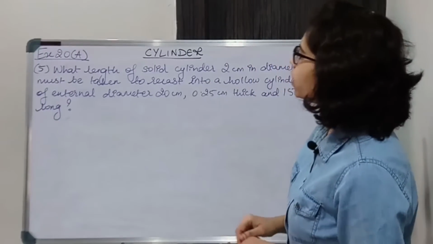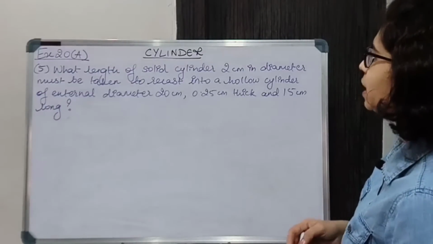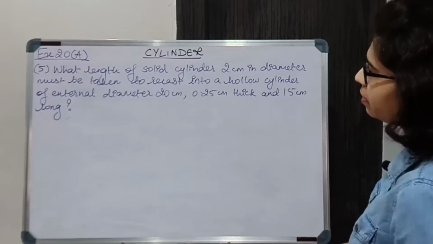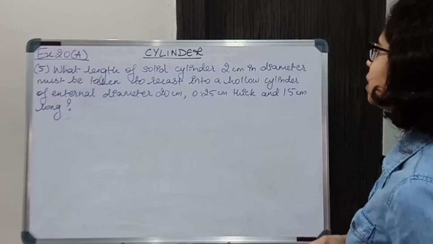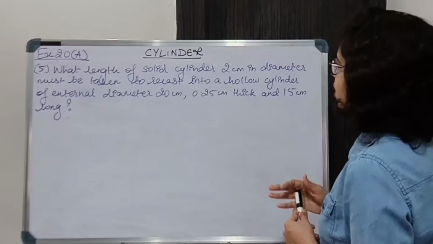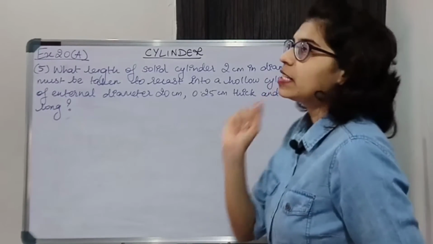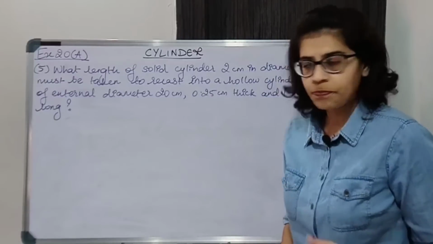Question number 5. What length of solid cylinder 2 centimeter in diameter must be taken to recast into a hollow cylinder of external diameter 20 centimeter, 0.25 centimeter thick and 15 centimeter long? What length of solid cylinder? A solid cylinder is given, all right?